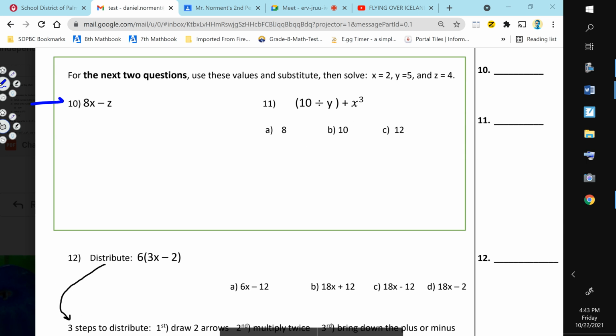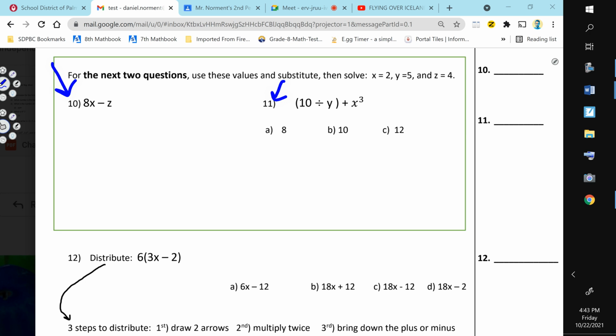Number 10, I'll get you started. Actually, for number 10 and number 11, I'm going to do one problem. It's going to be unlike both of them, but it's the same type of thing, and I hope it helps. So for number 10 and number 11, here's what I'm going to do. I'm just going to make up something.